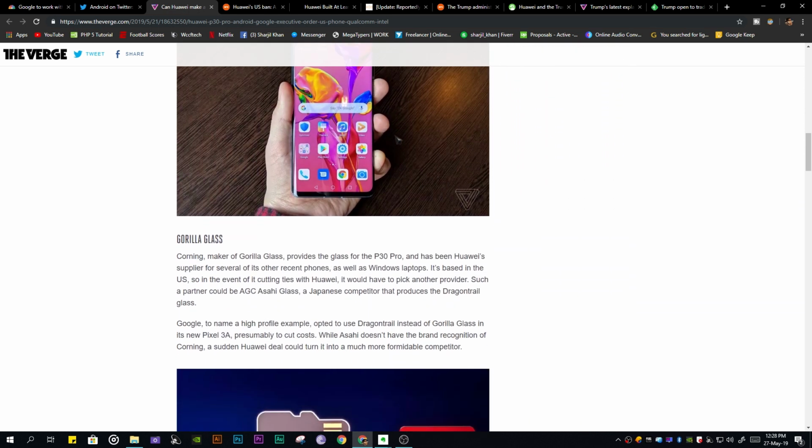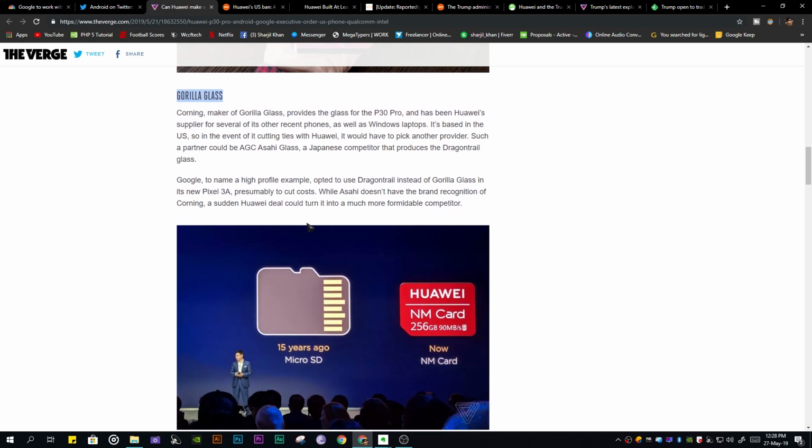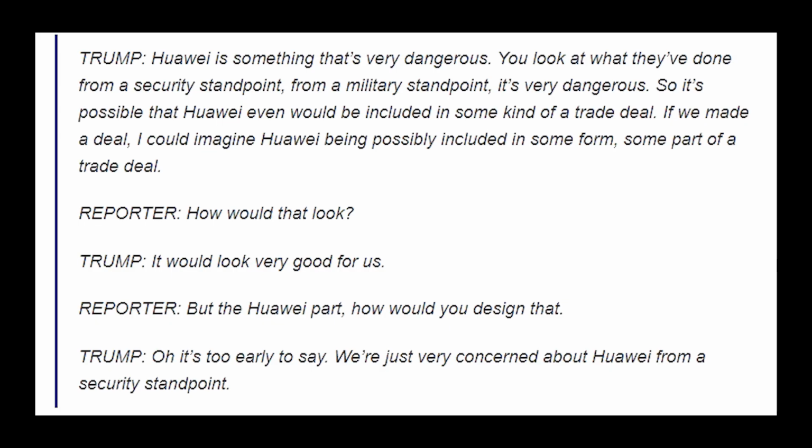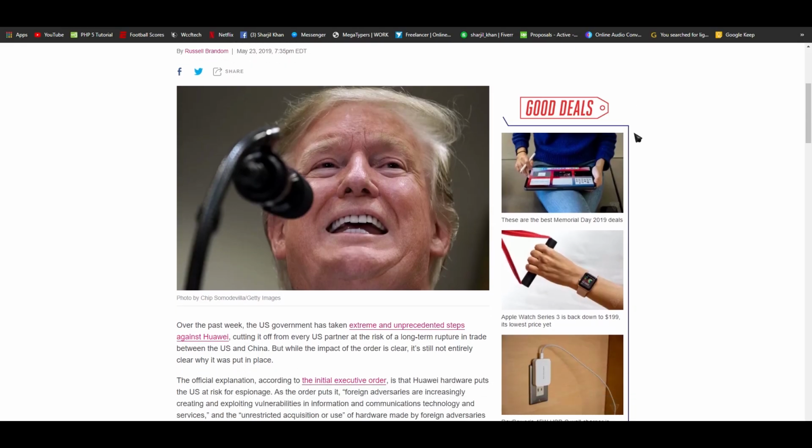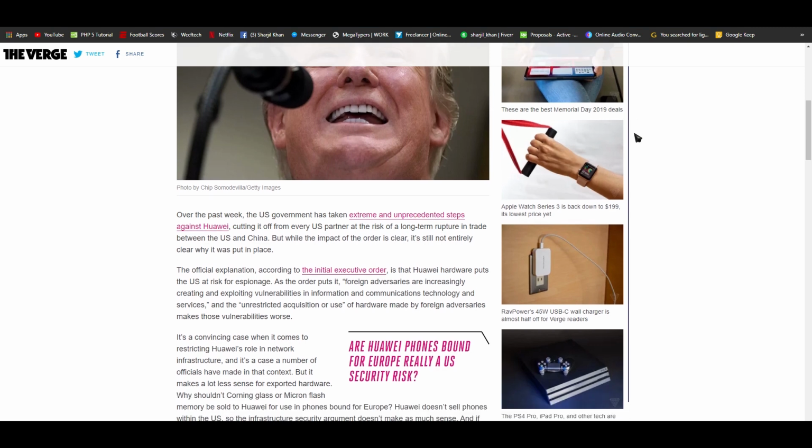There was this threat that Huawei steals your data or is spying on you and your data. And I think it's a big threat to anyone using a Huawei phone. Trump himself says that Huawei is something that's very dangerous. You look at what they have done from a security standpoint, from a military standpoint, it's very dangerous. So it's possible that Huawei even would be included in some kind of a trade deal. If we made a deal, I could imagine Huawei being possibly included in some form, some part of a trade deal.